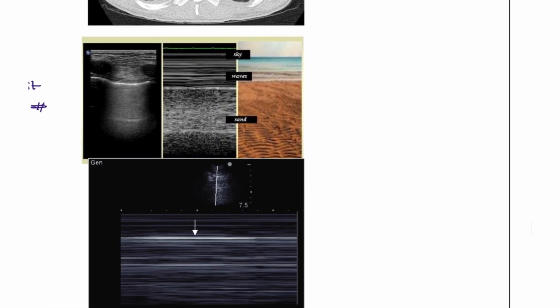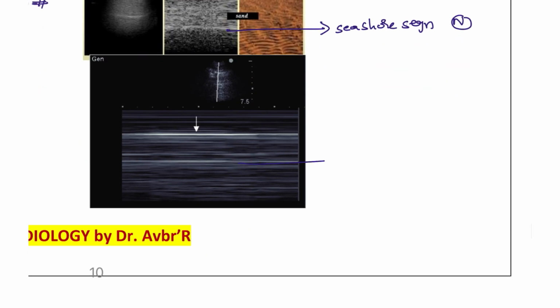Next, coming to the ultrasound of the thorax. In the ultrasound of the thorax, this is the seashore sign. Okay, this is normal. But if you see a barcode sign, this barcode sign is seen in patients with pneumothorax on ultrasound.